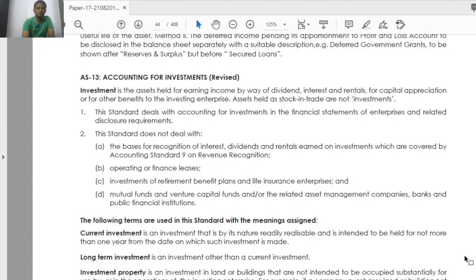Now we will go through the material language. What is investment as per material? So investment is the asset held for earning income by way of dividend, interest and rentals, for capital appreciation or for other benefits to the investing enterprises. Asset held as stock in trade is not investment.